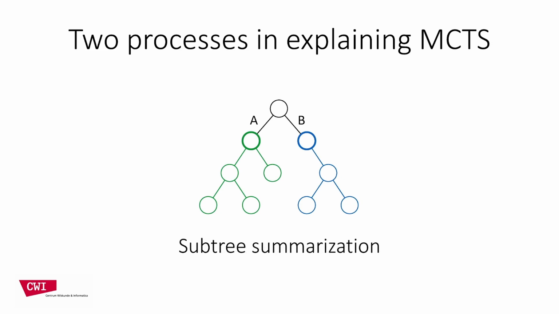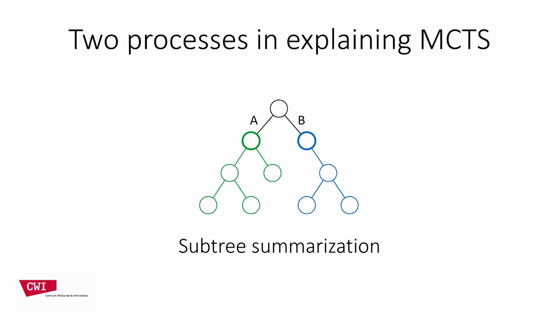In the second process, you then decide what to say about that subset of the tree, about A and B. And you do that by comparing the expected consequences of these moves, which for MCTS means you compare the subtrees under move A and under move B. We do that by using a set of outcomes, or scenarios, that we assume to be intuitively understood by the explainee.